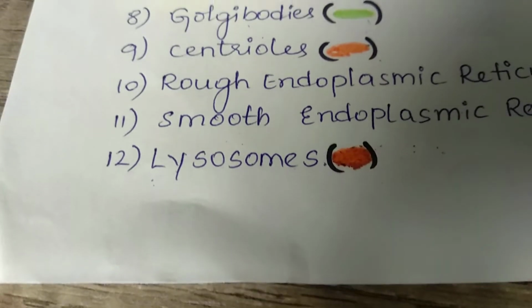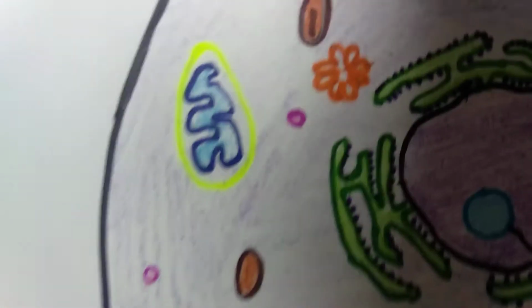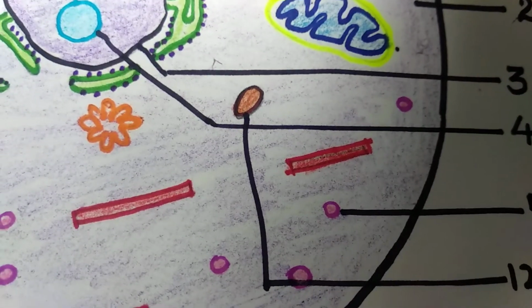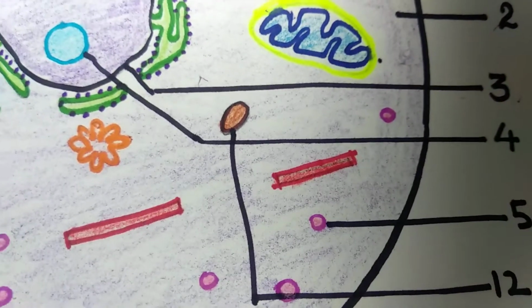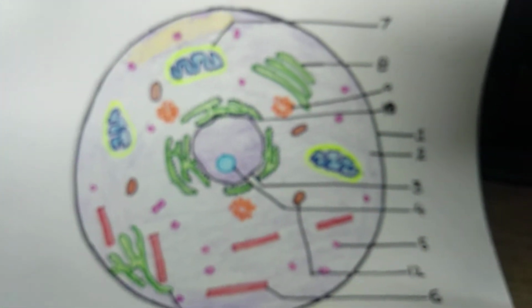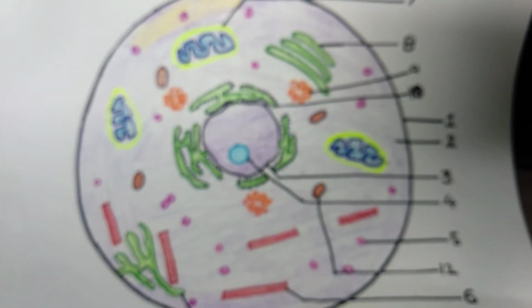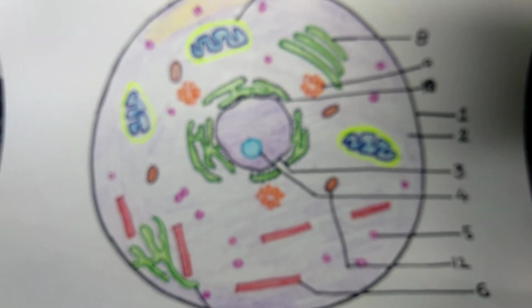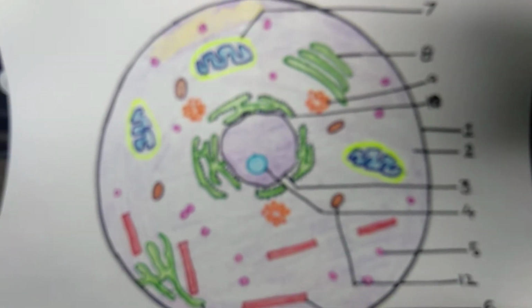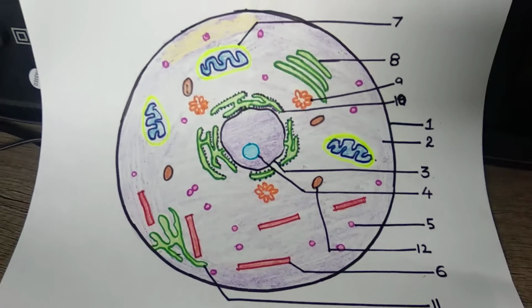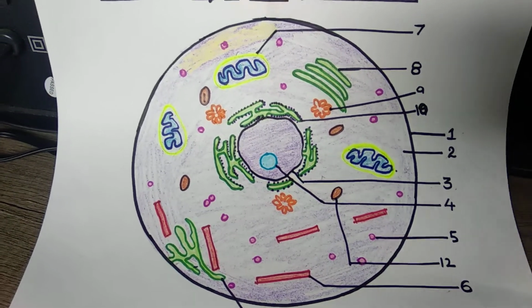Last but not the least, lysosome. These brown colored ones you can see here are the lysosomes. The lysosomes are considered the suicide bag of the cell. They are mainly involved in the self-destruction mechanism of the cell.